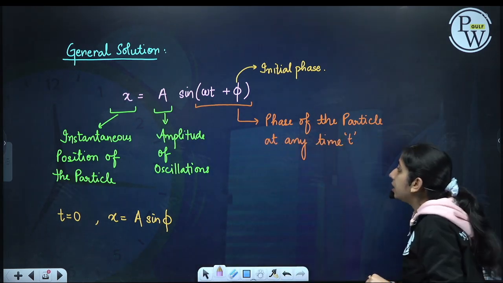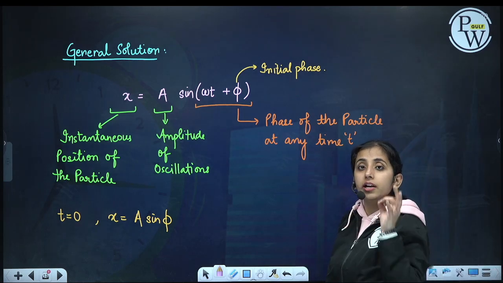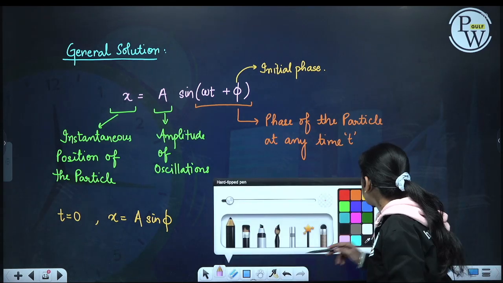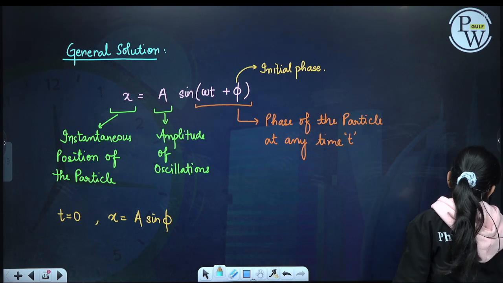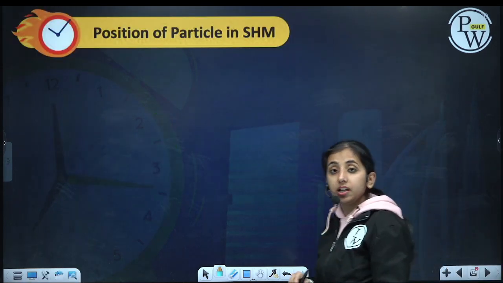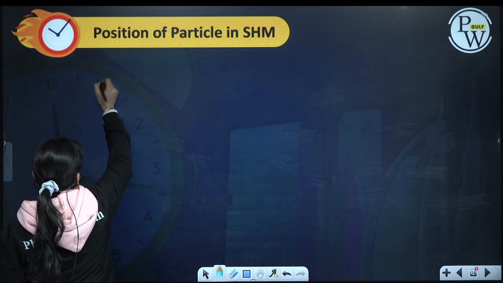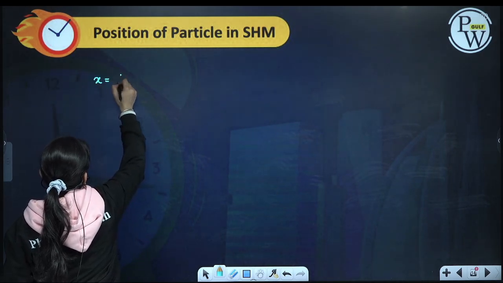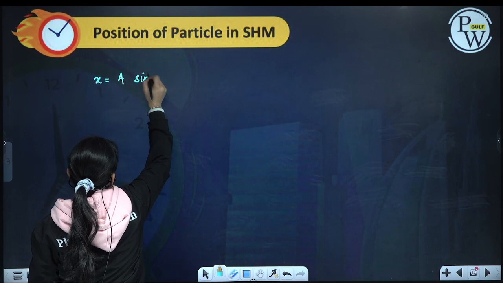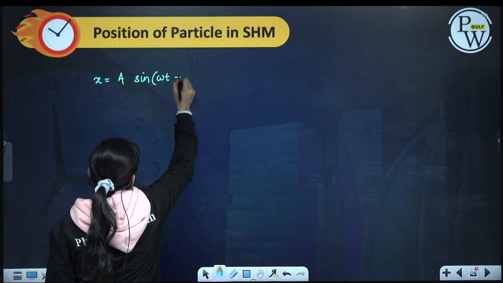So this is the general solution to the differential equation of simple harmonic motion. At any time t, the position of my particle is given by x is equal to a sine(omega t plus phi).